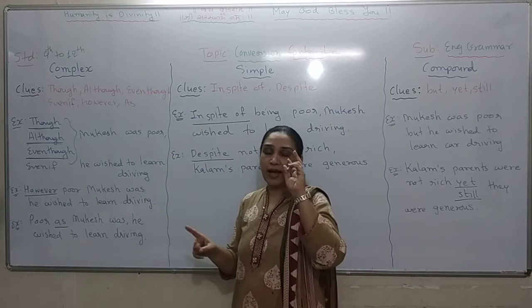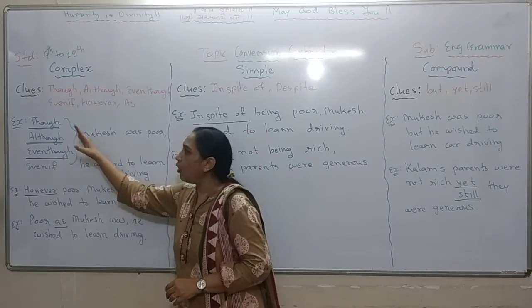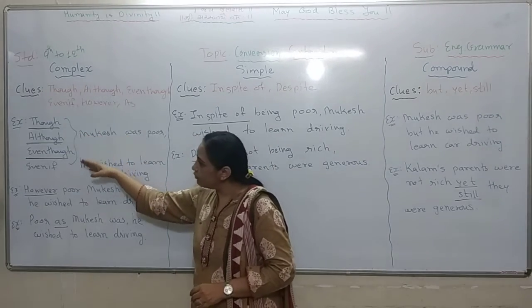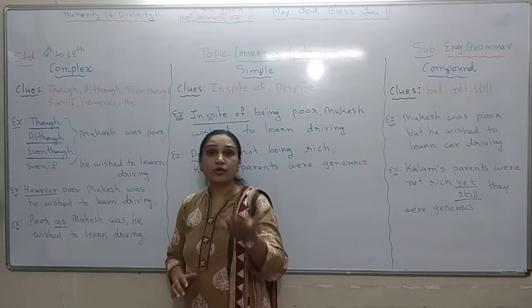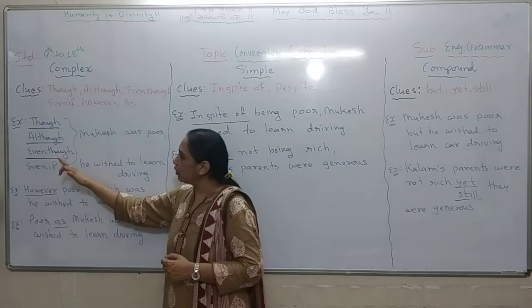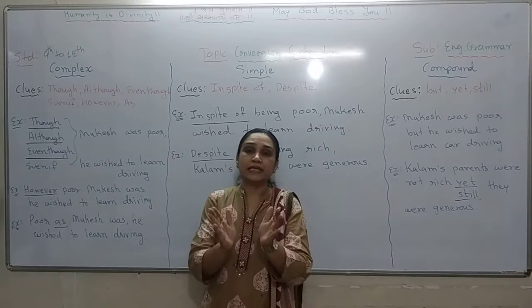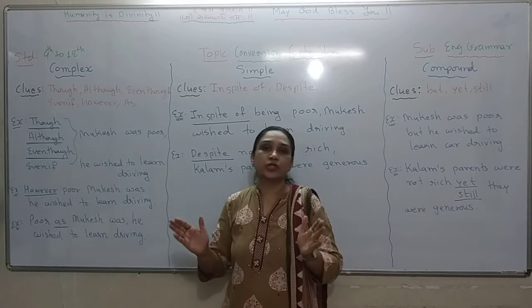Now I have two sentences. See, I have written all four conjunctions in a column, because whether you use though, although, even though, or even if, your sentence structure is not going to change.